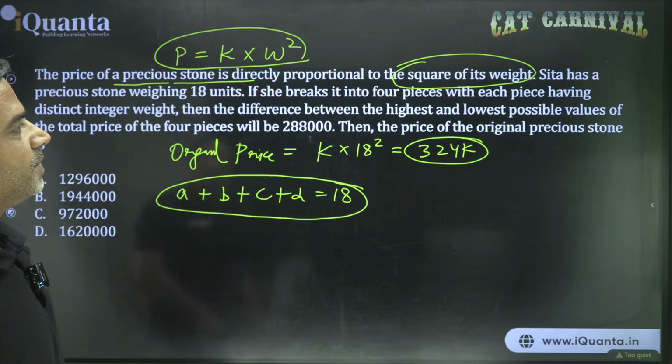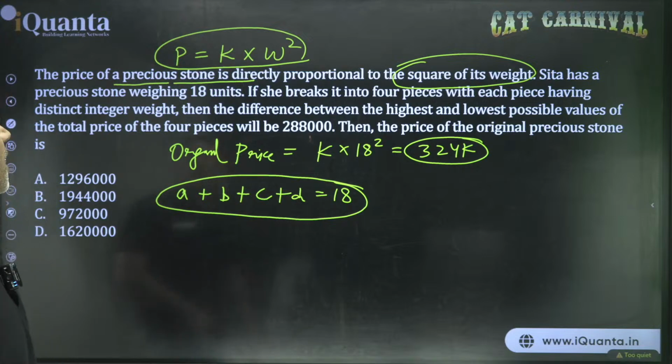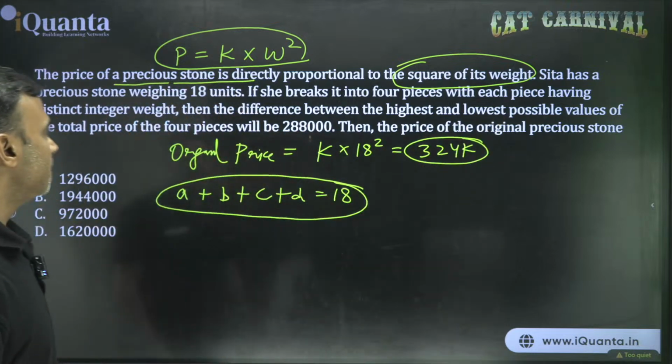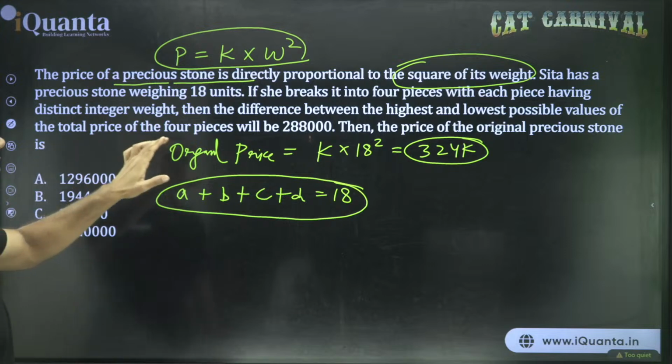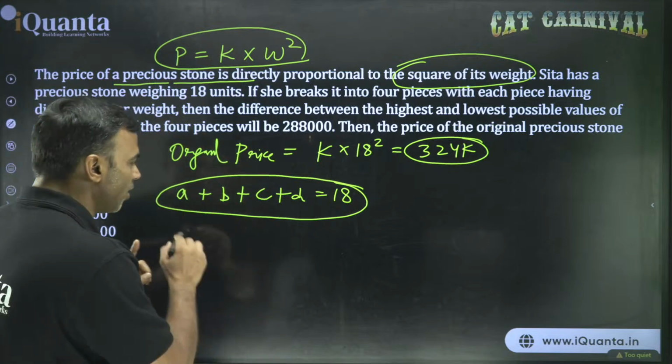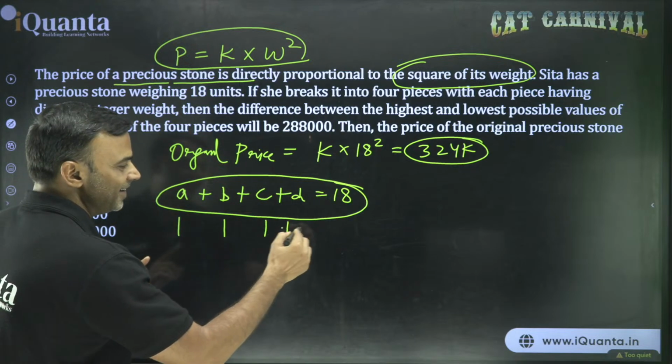Each having this between the highest and the lowest possible values. Then the difference between the highest and the lowest possible values. Okay. The total price of the 4 pieces will be... Now this is very interesting. There is a very high chance of making a mistake. A lot of people will take this possibility.